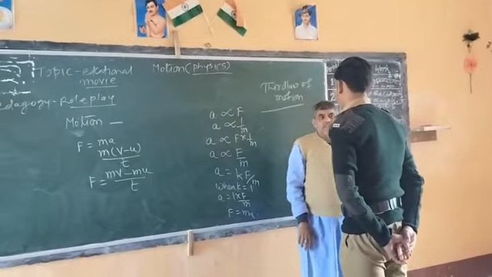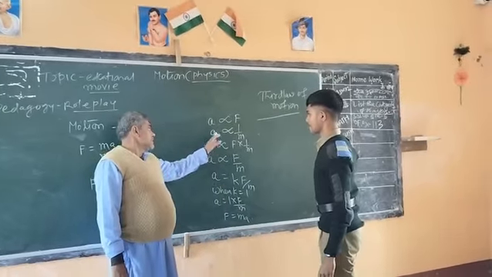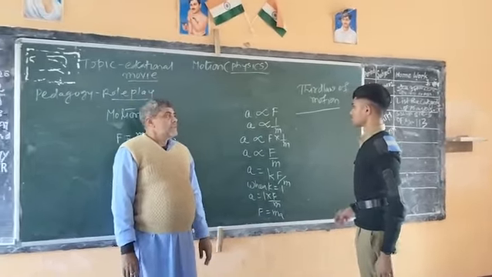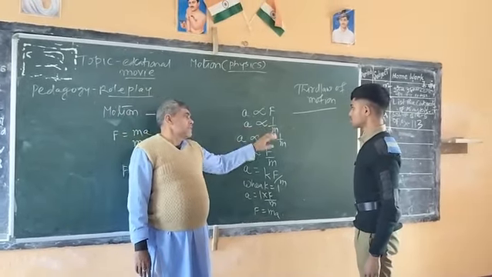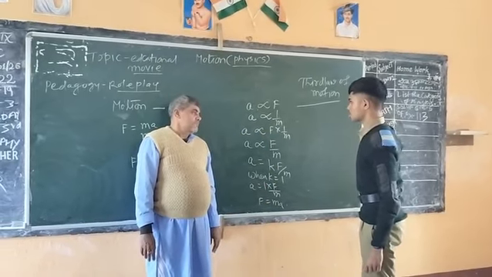Now tell it in one second: it is directly proportional to the applied force and inversely proportional to the mass of the body.